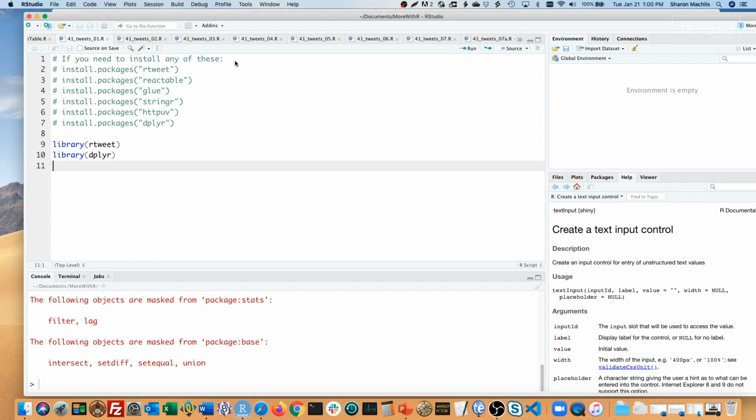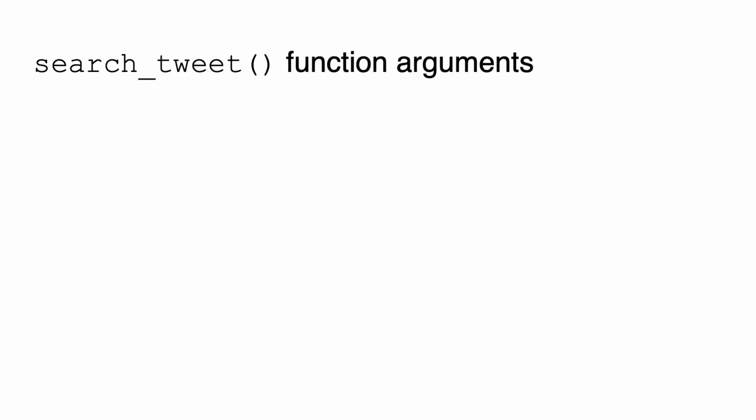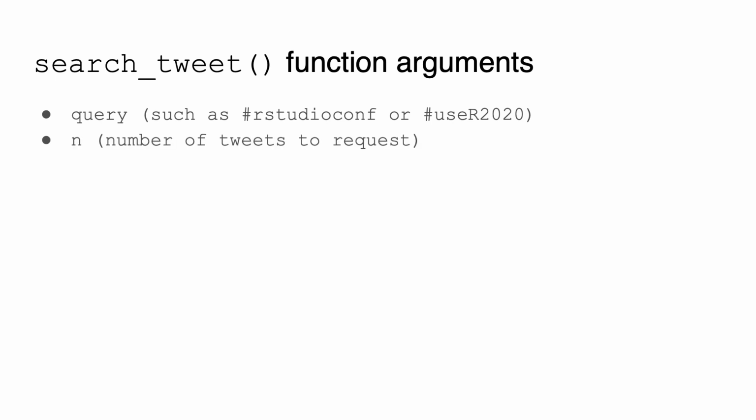To search for tweets with a specific hashtag, you use the very intuitively named search_tweets function. It takes a few arguments. First is the query, something like hashtag RStudioConf, hashtag useR2020, hashtag rstats. Second is the number of tweets you want to get back. It defaults to 100.